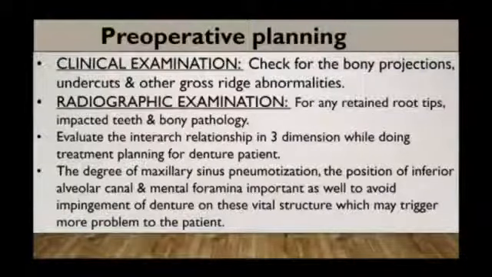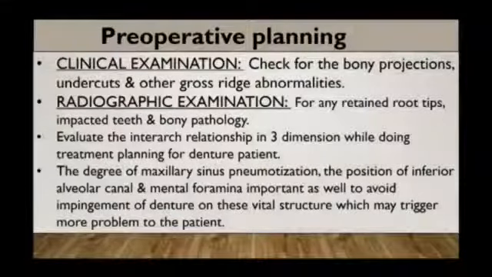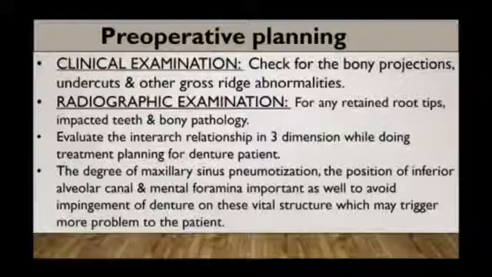Now, what is the pre-operative planning that should be done before alveoloplasty? First, take a proper case history of the patient, then ask whether the patient has any systemic condition, and confirm whether the patient is on any medication or not. Then do the clinical examination and check for bony projections, undercuts and other gross ridge abnormalities, and also check if there is any periodontal pathology.